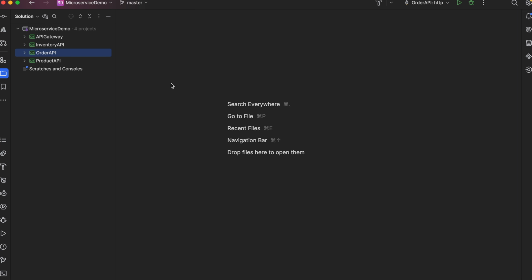Again, if you have already watched my videos, you already know what a saga pattern is and you already know its types. But on a high level, we had two types in saga pattern, the choreography and the orchestration. Let's understand the orchestration type first. In the orchestration type, we have a centralized coordinator.